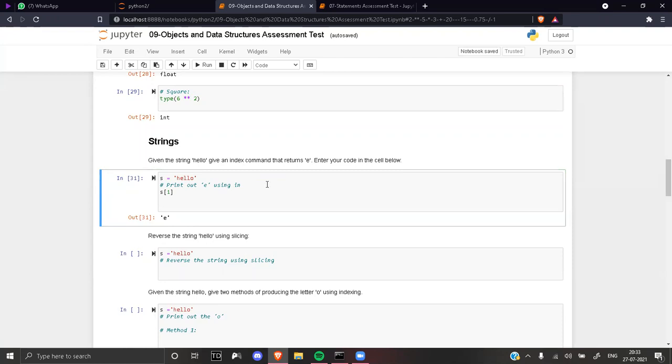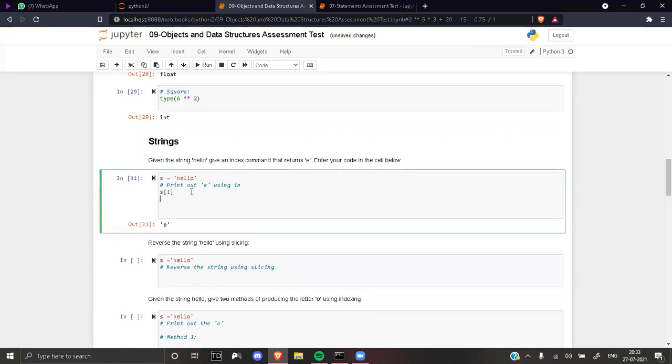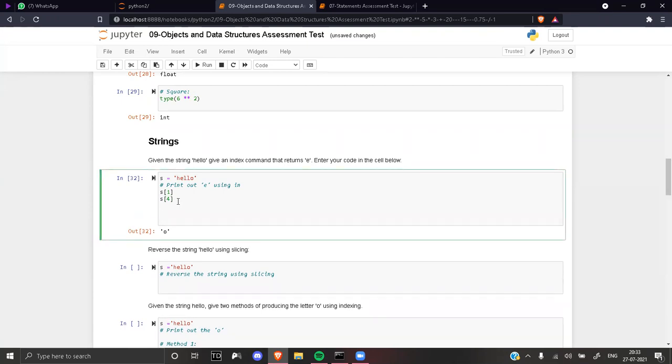Now you print O. How can you print that? S, 4. Now you print S -1. So -1 means start the indexing in the opposite direction. S -1. That is 3, I guess. So will this bracket also work? No, square brackets.